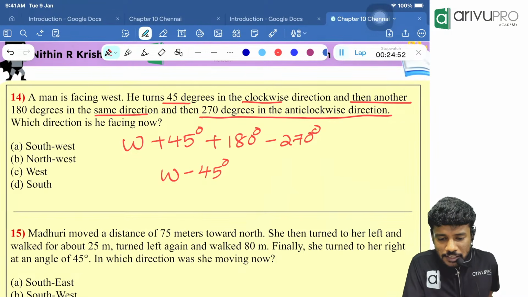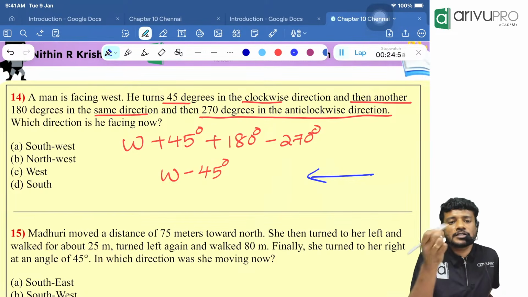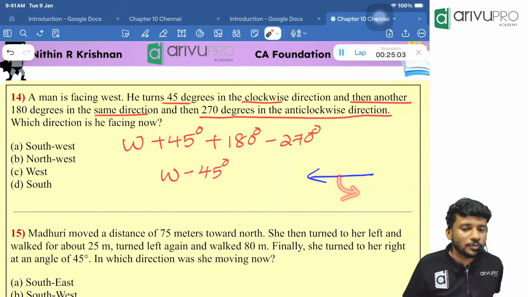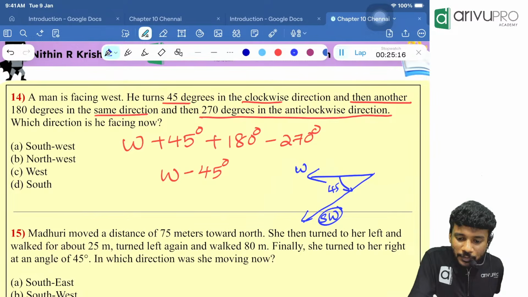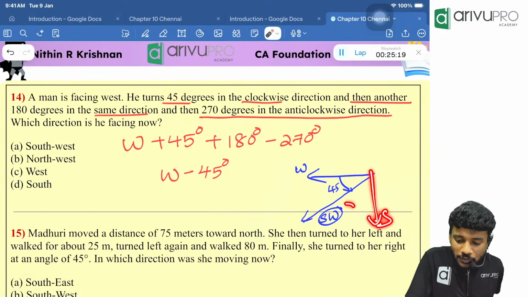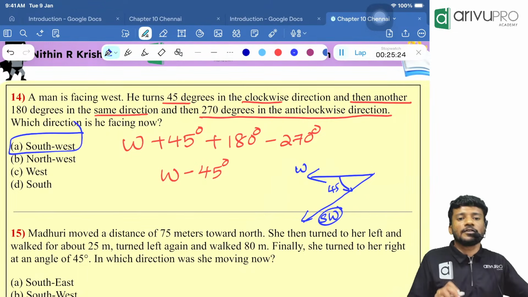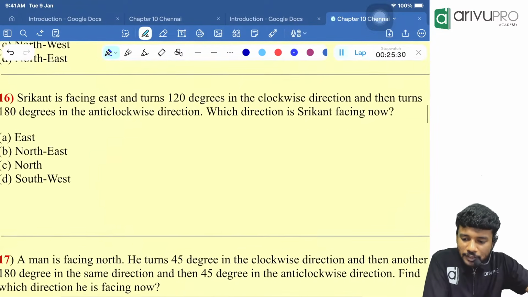West means which direction? The west means the person will be looking in this particular direction. Minus means clockwise or anti-clockwise? Anti-clockwise. Anti-clockwise means which way we will move? This way we should move. Correct? Down we should move. Now tell me, 45 degree means what? Till here. And it is how much, people? South west direction, because this is west. So here will be our south. So in between both it will be there. South west will be there. Which option is that, people? Option A will be your answer. Done now? Pakka? If so, try this particular question.